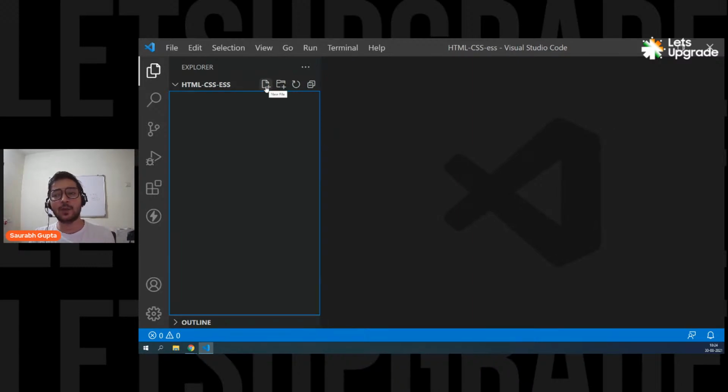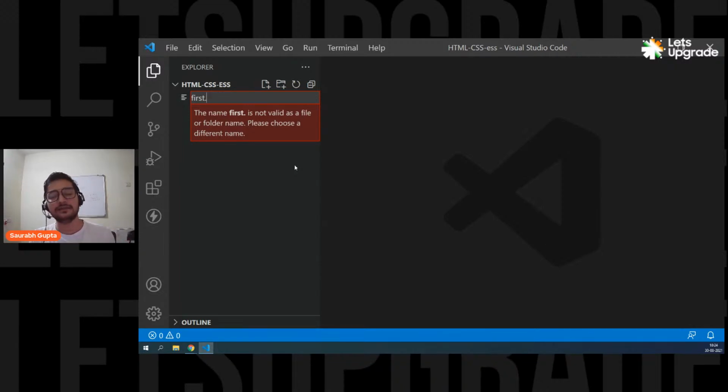Now let's create one file in our folder. You can name it anything. For now, let's simply name it first, and then dot. You have to give it an extension so that the PC understands what kind of file it is. So simply say html because we are creating an HTML file. You can also give htm because it is also considered HTML. In this case, I'm going to give it the complete one.